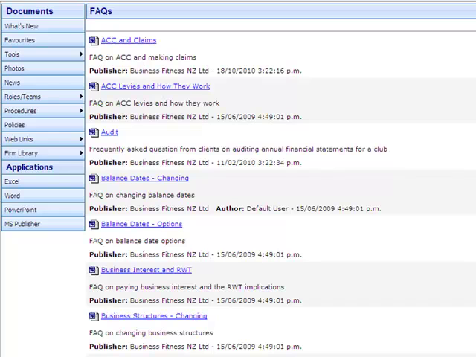You can see the topics cover the general queries that accounting firms field on a regular basis. The FAQs are designed so that your accounting team can help with general questions asked by clients at the time, rather than passing it on to a partner and perhaps having to wait for a response. The FAQs are also excellent for internal training purposes. Rather than having to go and look things up, you can come and read the FAQ report for yourself.